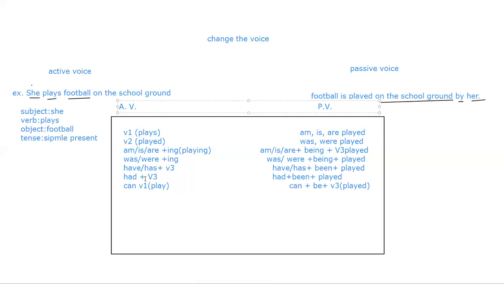Had means past perfect tense, had plus V3; there you have to insert only been: had been played. If modal auxiliaries are given, can, could, may, might, shall, should, will, so for can play you have to add be in that: can be played. Remember, in passive voice this played is part of V3, the past participle of the verb.